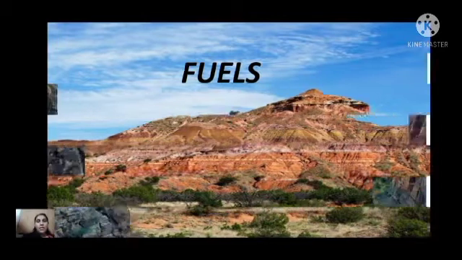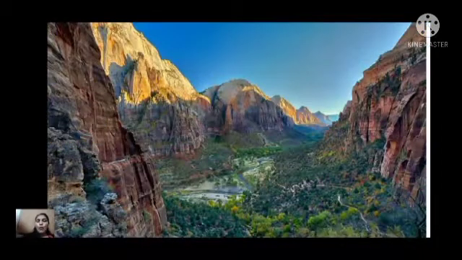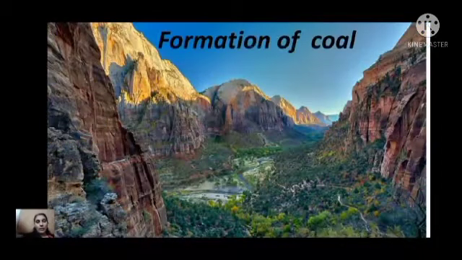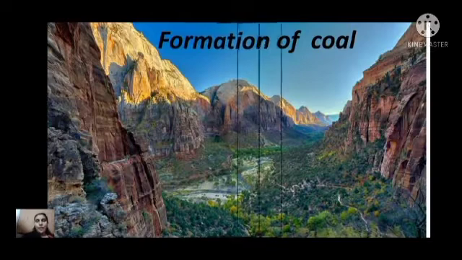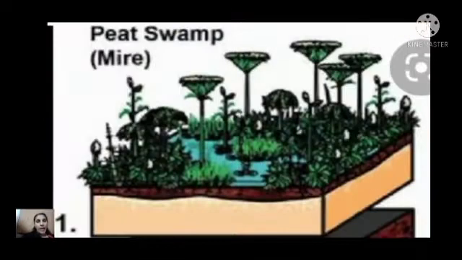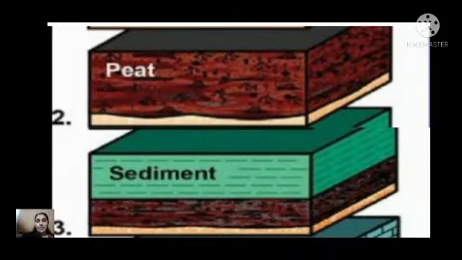First, we are going to discuss the formation of coal. Okay. Coal is a kind of sedimentary rock, and it forms from the remains of dead plants that lived millions of years ago. When these plants died, they got buried in swamps and converted into a red color deposit known as peat.